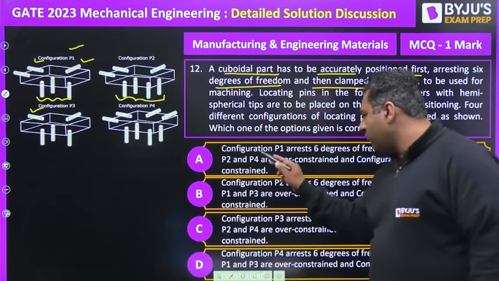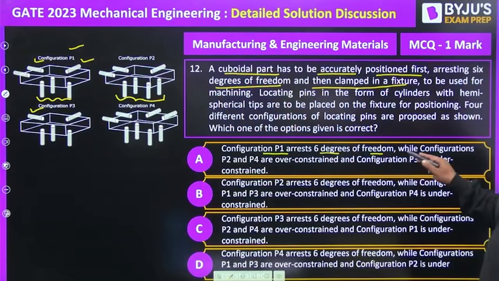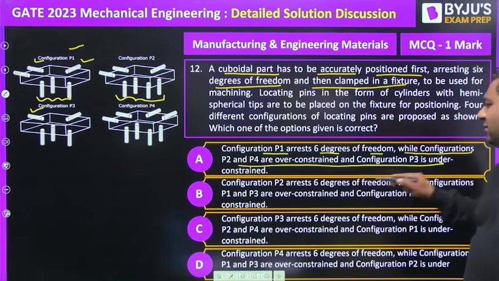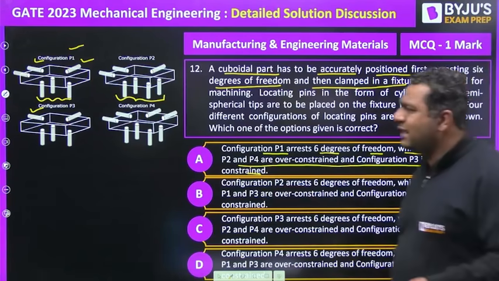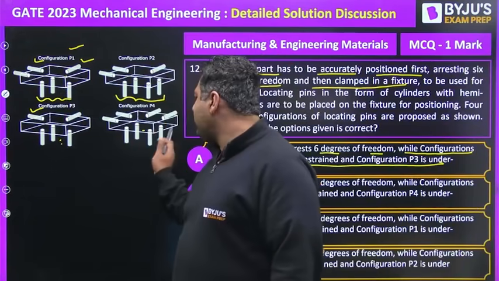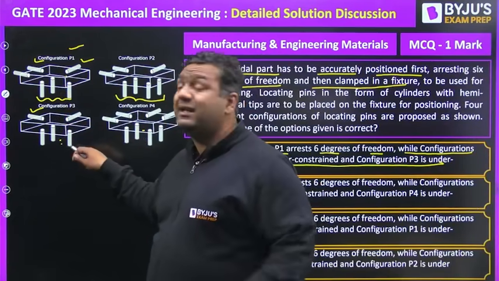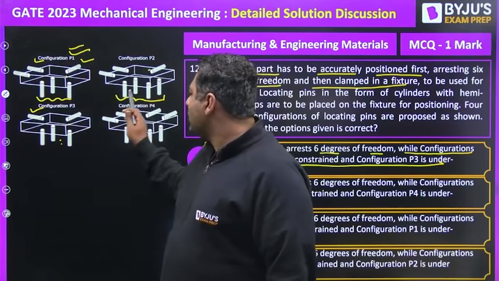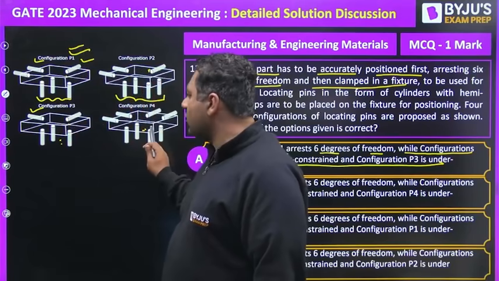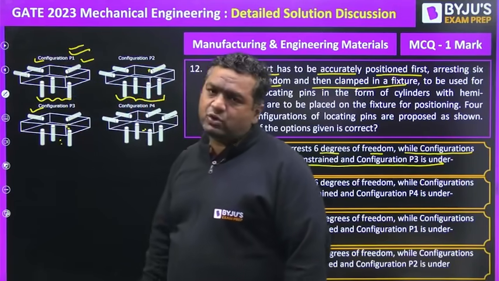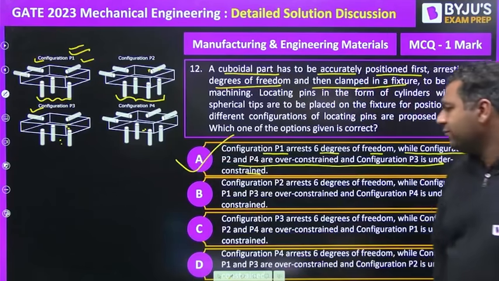So they have mentioned configuration P1 arrests 6 degrees of freedom, while configurations P2 and P4 are over constrained and P3 is under constrained. As I said, this and this are over constrained, this is under constrained. Over, why? Because more pins are used. Under, why? Because fewer pins are used. That is perfect. So guys, answer A is correct.